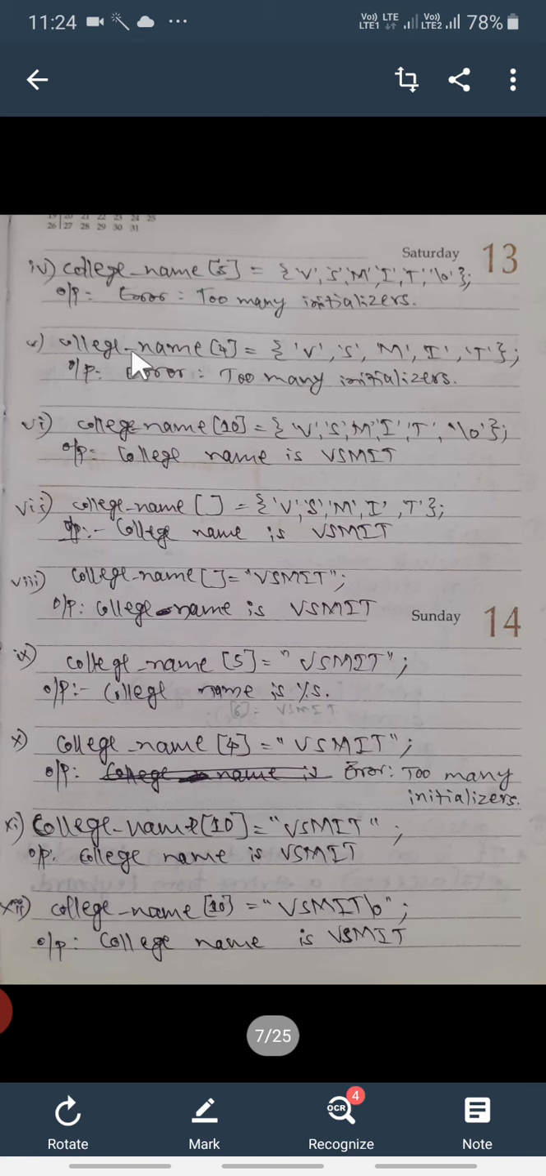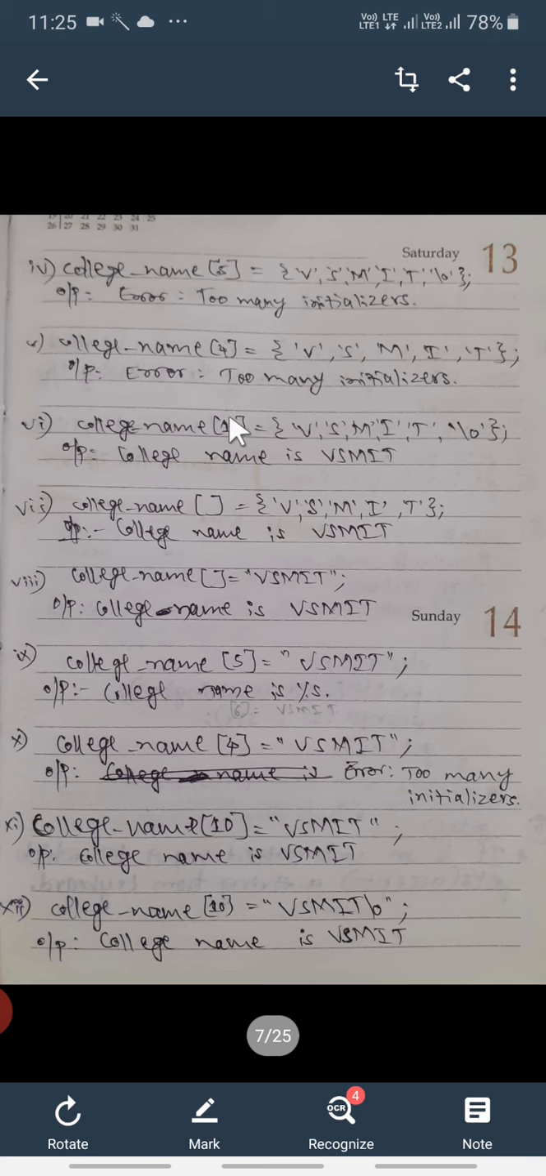Next example, we will see so many examples I have written here. College name, if you declare it like this, college name 5 and vsmit slash 0, it means that here 6 characters are there, but you are declaring the size of that string as only 5, then it will give you one error message, that is too many initializers error. Next example, college name is 4, but here you are assigning 5 characters, and again it gives us one error message, that is too many initializers.